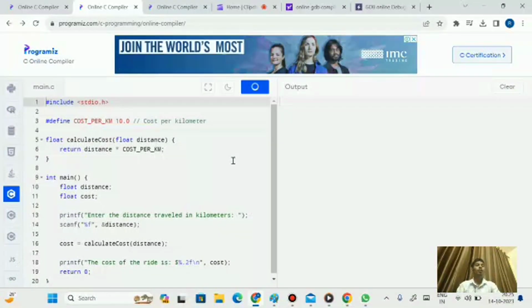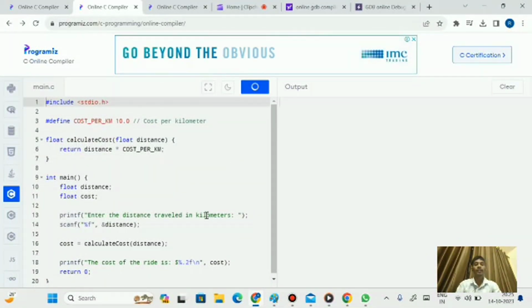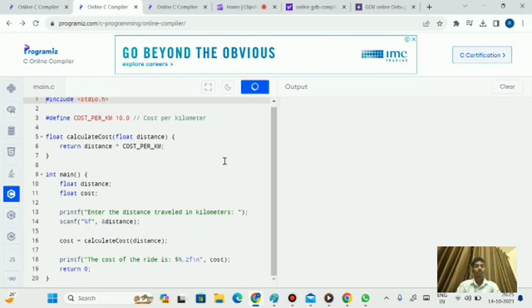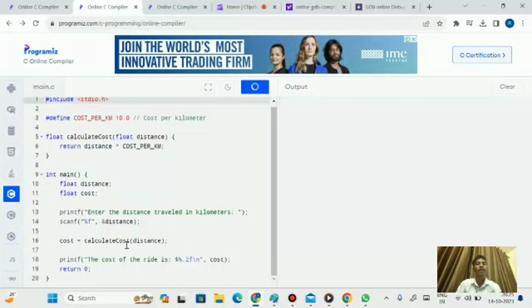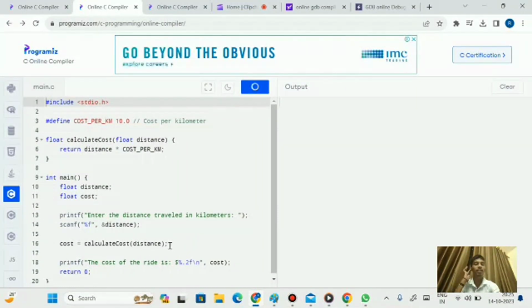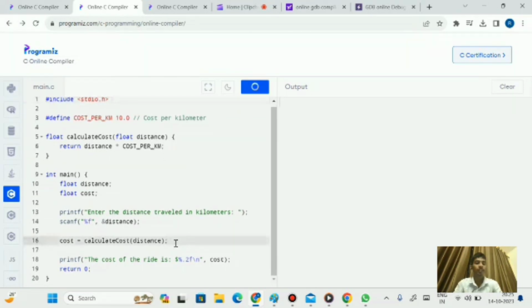And this is the code for cost calculation. Here we are defining 10 rupees for every kilometer, and this is the whole code. We are calculating the cost as the calculate cost multiplied by distance, meaning how much distance we travel, and we assign a cost of 10 rupees per kilometer, and the distance is taken in kilometers. We are using float for both distance and cost, because we can have decimal values of kilometers and cost. So we are given float here.